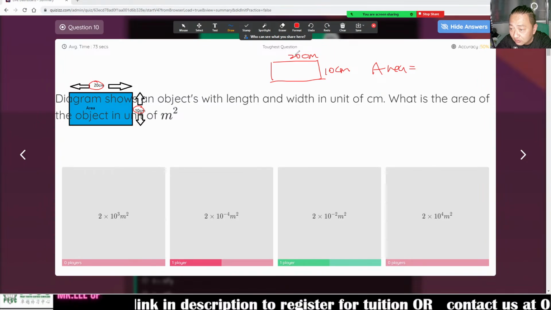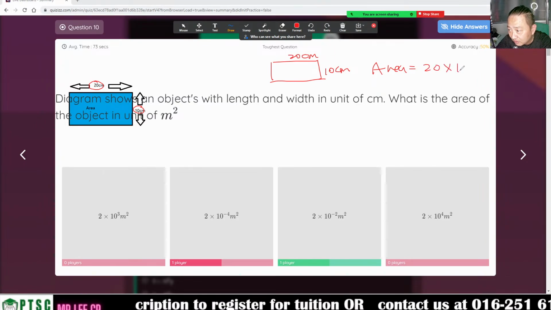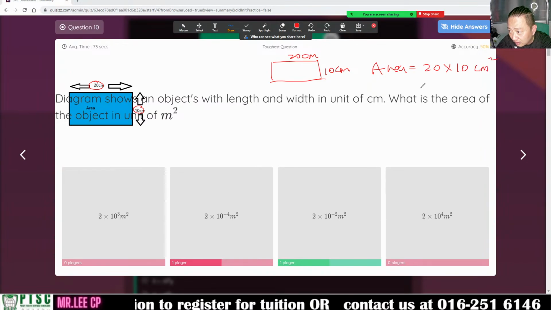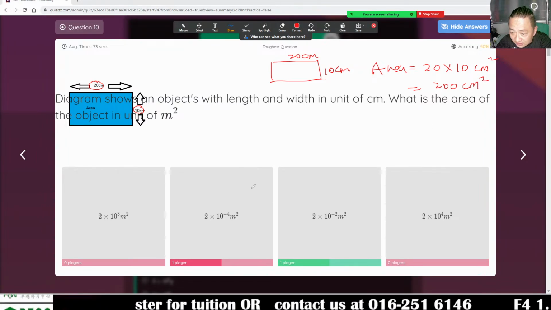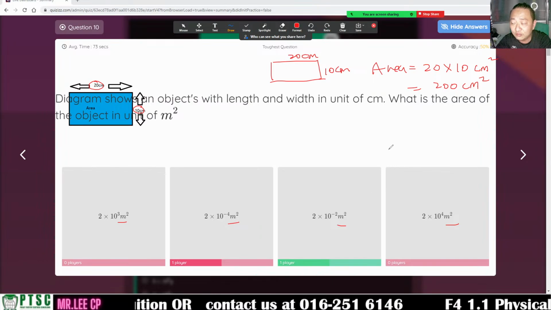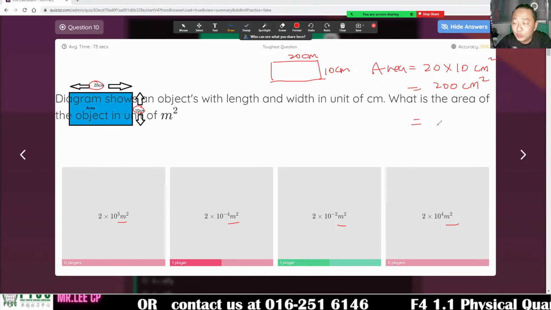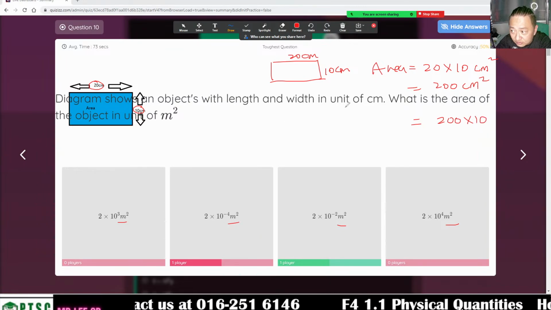This is 20 times 10 cm square, so it is 200 cm square. I want it in meter square. How to do it? It will be 200 times 10 to the power of centi.